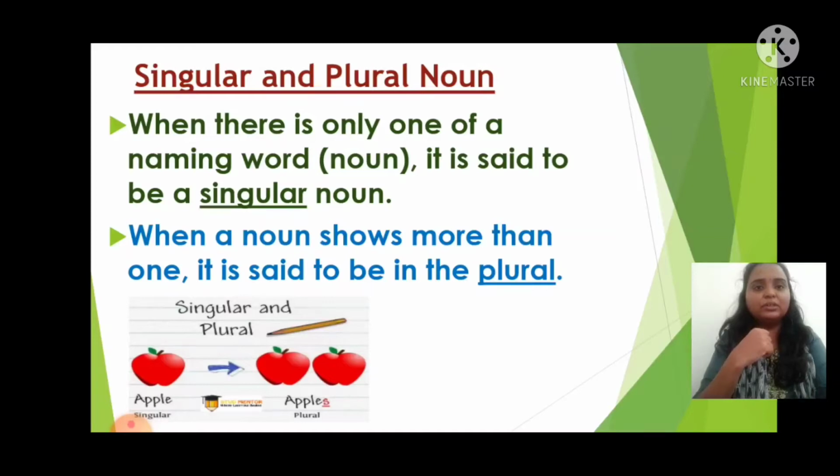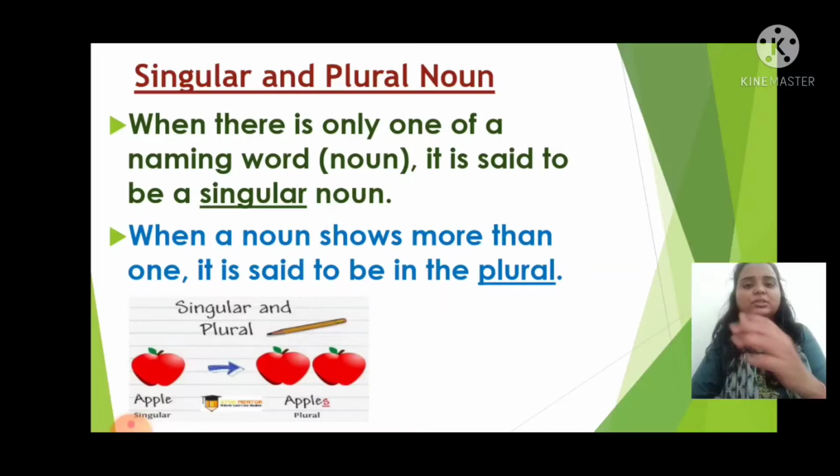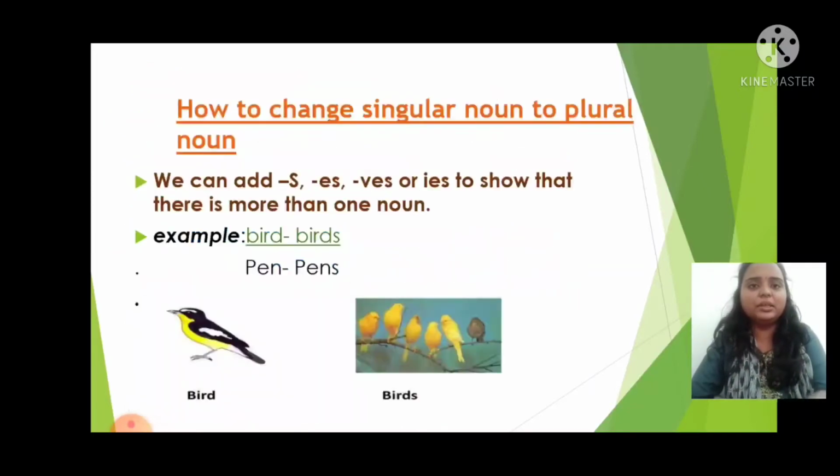So got it? What is a noun, we will revise once. What is a noun, children? A noun is a naming word. A noun is the name of a person, place, animal, thing, and even ideas. Already we have learned this. Next, how can we change a singular noun to a plural noun.